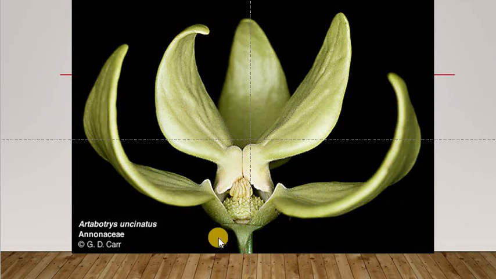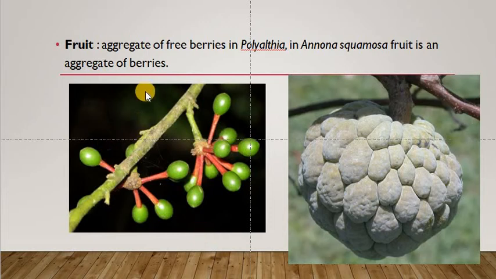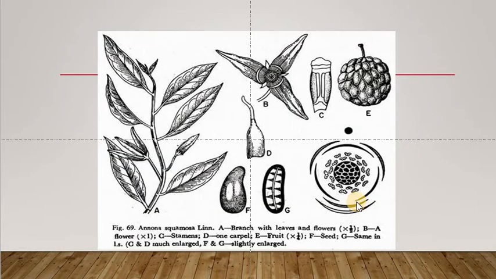So this is the flower of a plant called Artabotrys manoranjini. And this is the aggregate of berries, and these are seen in Polyalthia. This is the fruit seen in Aranamaram. This is our Annona squamosa. And flowers are trimerous, as I told you.